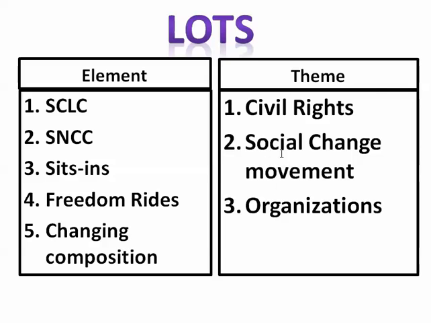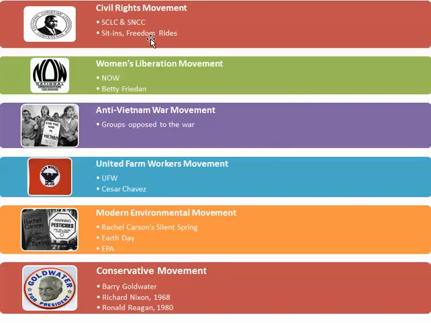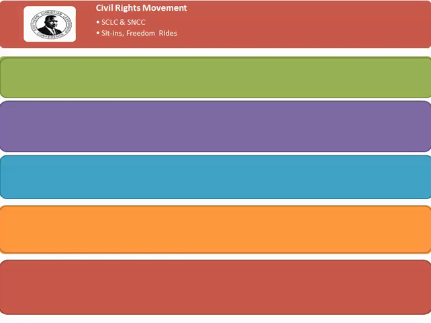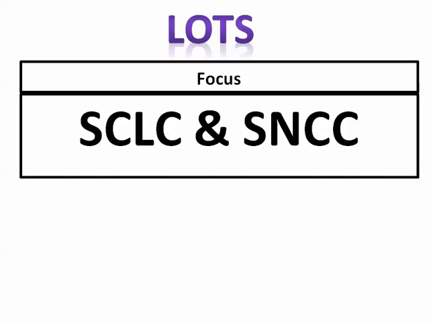Okay, so our elements are SCLC, SNCC, sit-ins, freedom rides, and changing composition. And the theme there is social change movement, organizations, civil rights. That's what we have to look at. So we had all of these movements, but we're going to focus on one right now. That's the Civil Rights Movement and all the organizations and the tactics with it. Okay, so let's go to SCLC, SNCC.